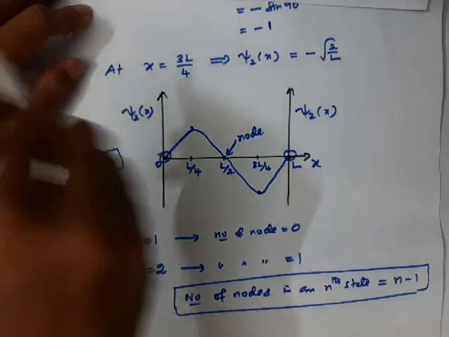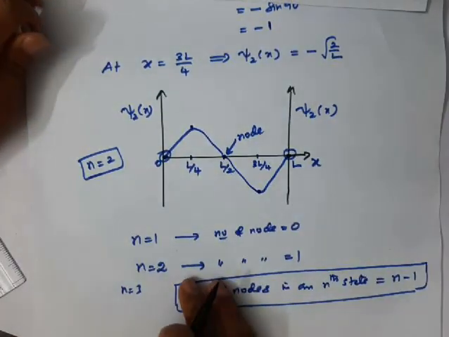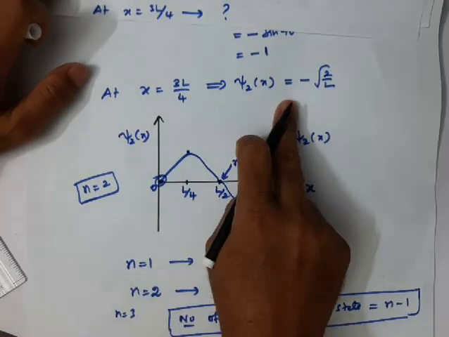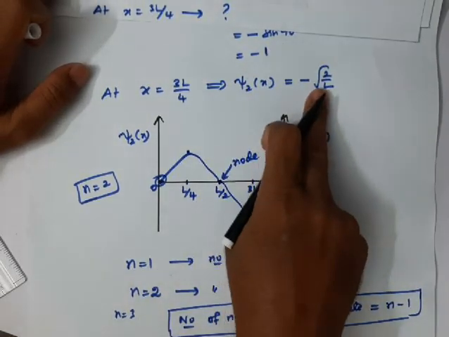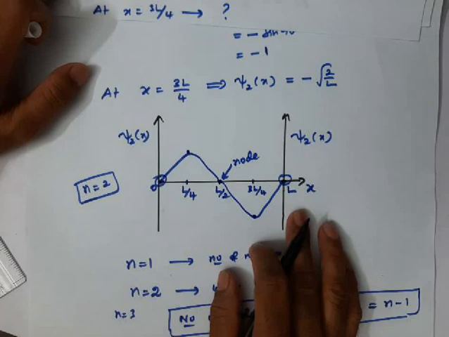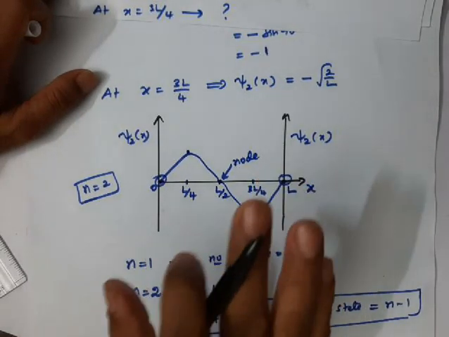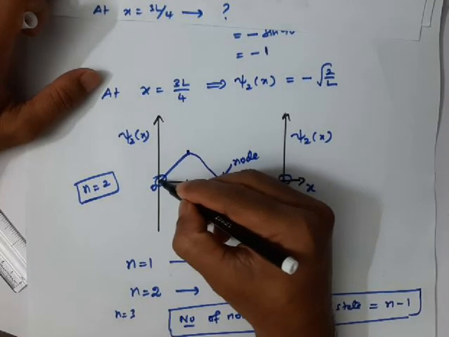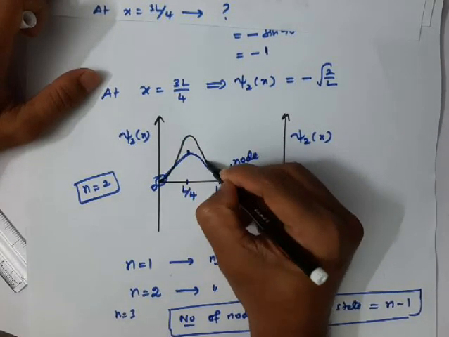How will the probability plot look? Probability means you should take the square. When you take the square of these values, negative values also become positive. So the square of the wave function is always a positive value, and it will go like this. Let me show you.